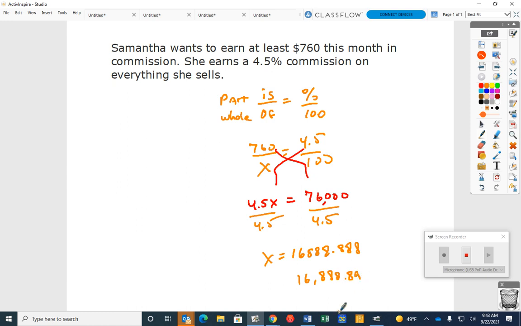And did it say round to the nearest whole dollar? Yeah. Okay. So he needs to sell about how much? $16,889. Okay. All right. Does that make sense? Yes. Pretty easy, right? Okay. Using a proportion. Okay. Next part.